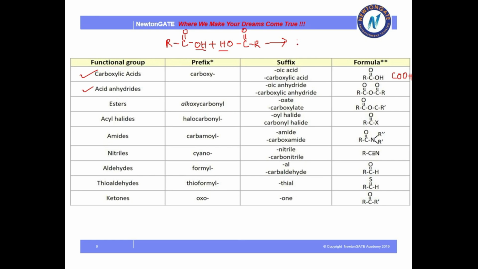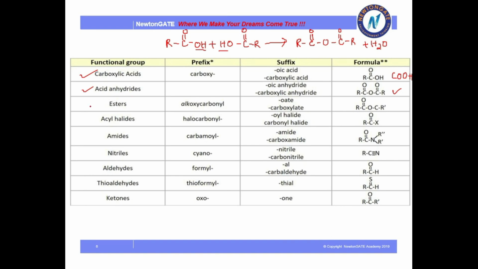So now your compound will be like this, and this is the structure of anhydride. Whenever 2 acids, which can be of any number of carbons, combine together and a water molecule gets removed, what we get is called acid anhydride.